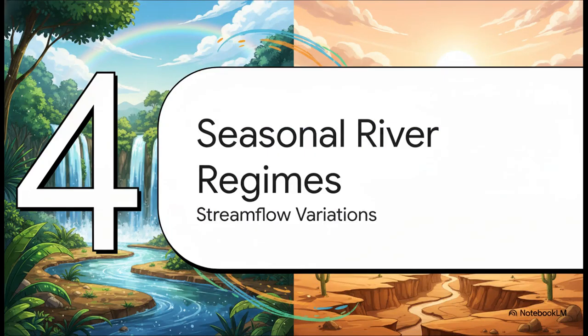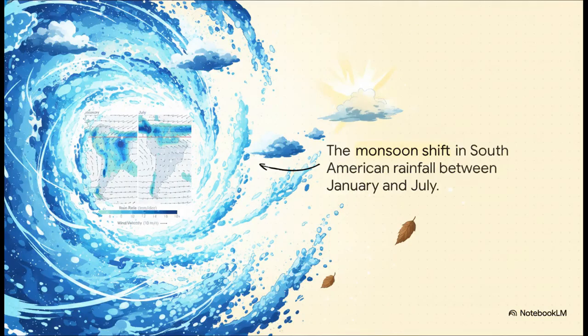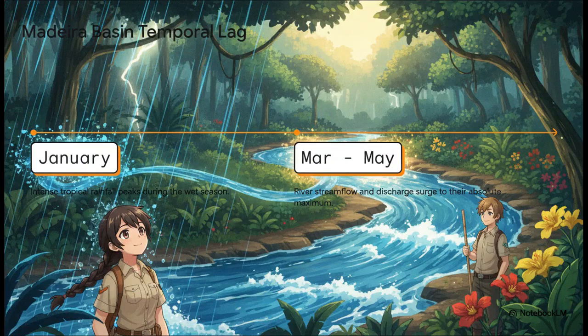Right, Section 4. Seasonal river regimes. Those seasonal soil water budgets perfectly explain why different global environments see such crazy shifts in their river flows. Let's take the Madeira Basin in the Amazon. It's governed by the South American monsoon system. On average, over half of its entire annual rainfall violently dumps between December and March during the wet season, while July stays remarkably dry.